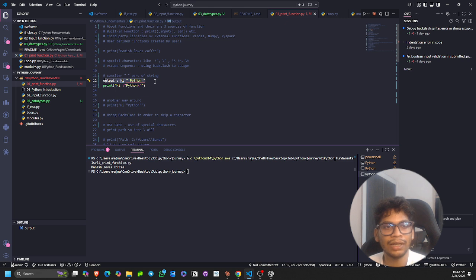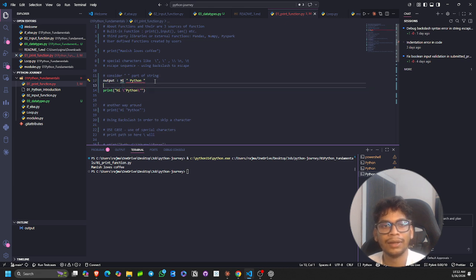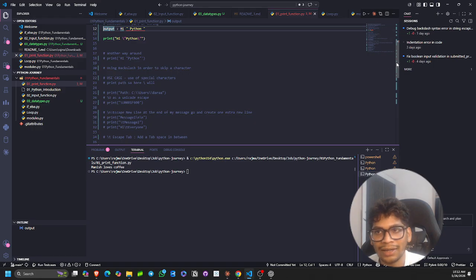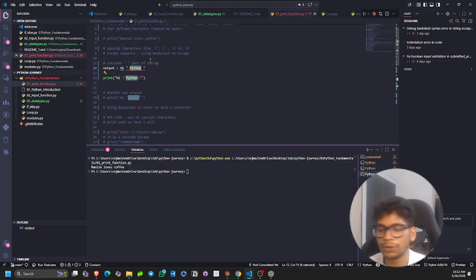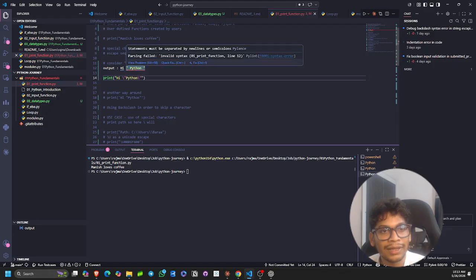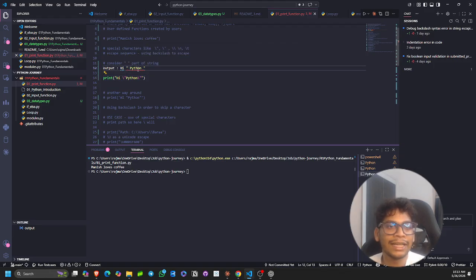Okay, now we want this, but you can see that VS Code automatically uses a different color for the string which is under double quotes. So now we want our output to be like this. I want Python to escape this character, just escape it and move forward. So I will use a backslash here.